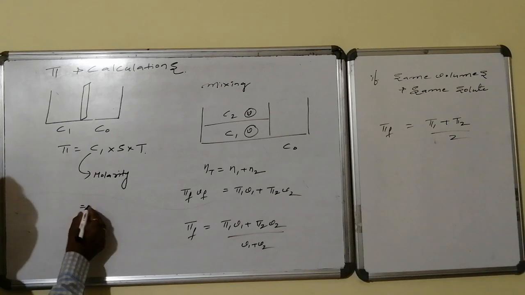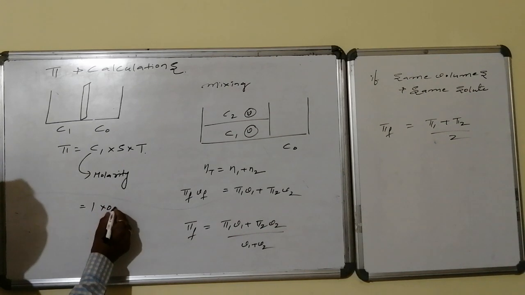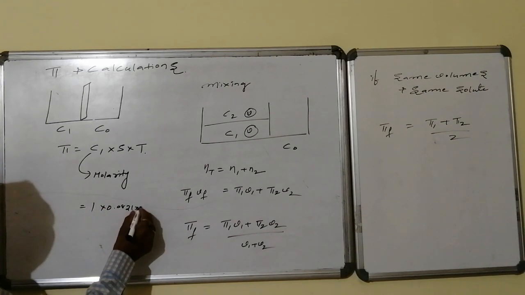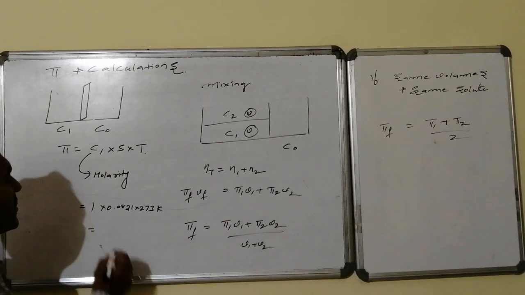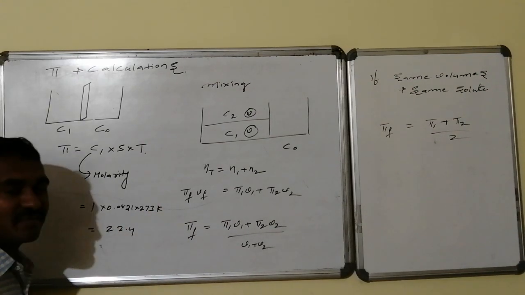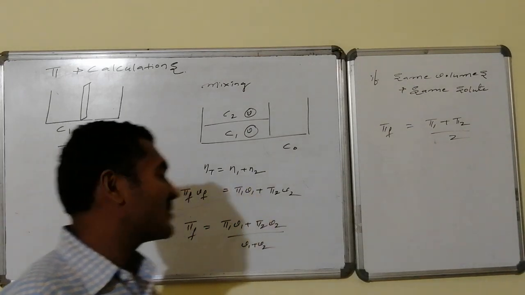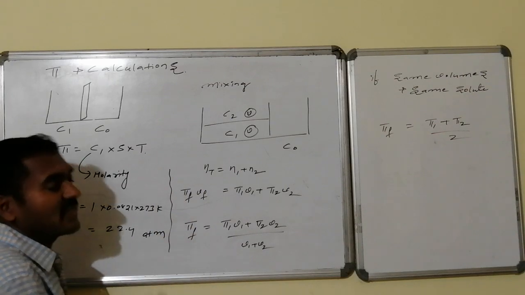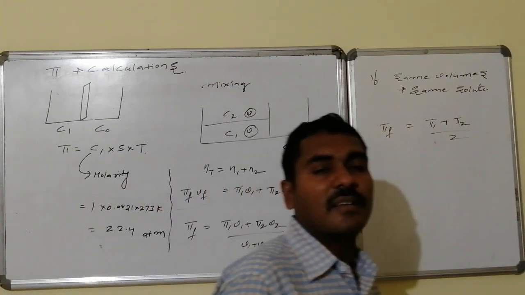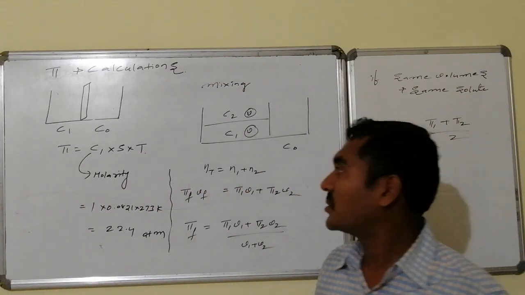Suppose C1 is 1 molar, so 1 into S, which is 0.0821, into a temperature of 273 kelvins, that becomes equal to 22.4 liter atmospheres. So 22.4 atmospheres will be present. In this way we can calculate pi for non-electrolytic solutions.